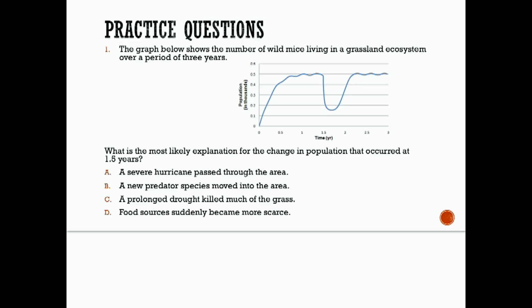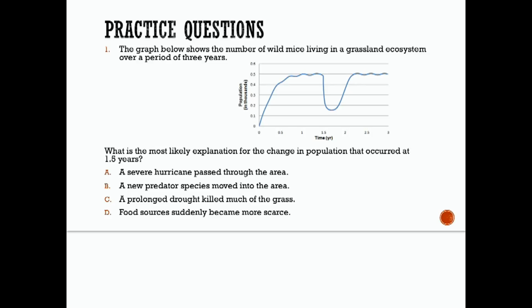Question: what is the most likely explanation for the change in a population that occurred at 1.5 years? So right here, what happened? The population drastically decreased and then it increased at year 2 and then leveled off again. Pause this, look at your answer choices, and let's see what you think.